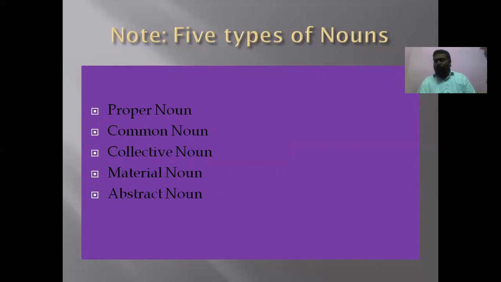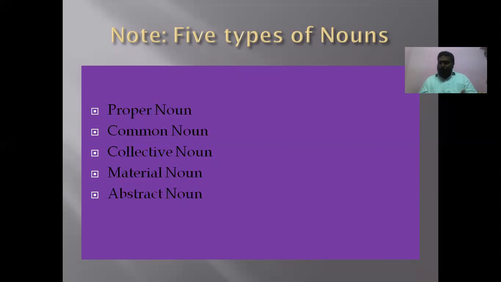So we have seen up to now countable nouns and uncountable nouns. Now we will see the types of nouns. There are 5 types of nouns in English. Proper noun, common noun, collective noun, material noun, and abstract noun. Once again, I'll say, listen carefully. Proper noun, common noun, collective noun, material noun, abstract noun.